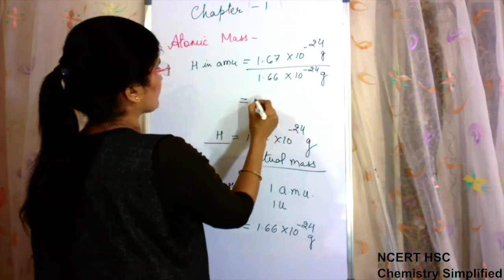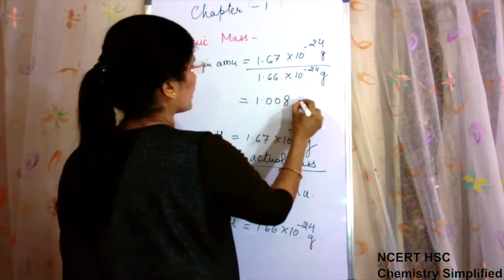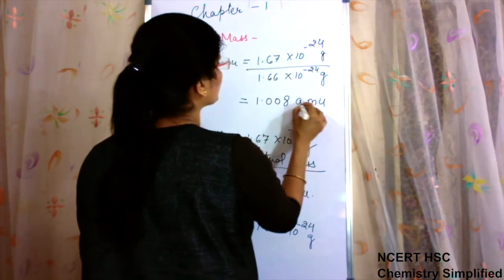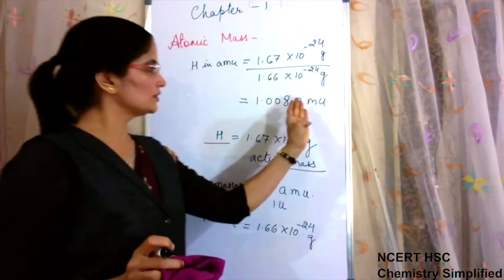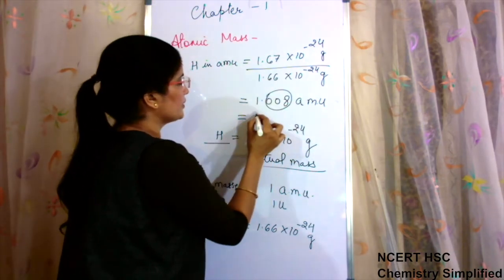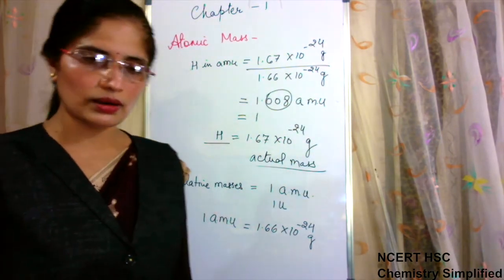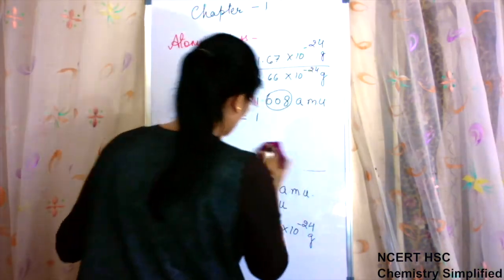This gives 1.008 AMU. But again, we have got it in points. So to avoid the calculation problems, again we assume it as whole number 1. That is why the mass of hydrogen is 1.